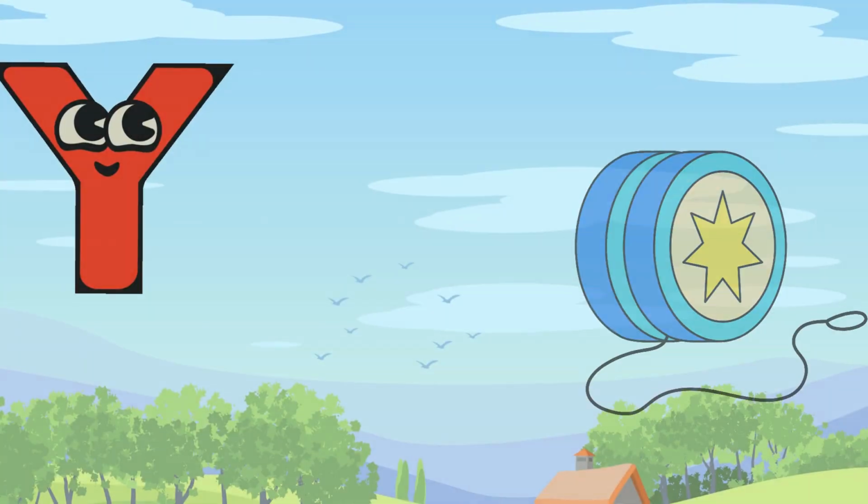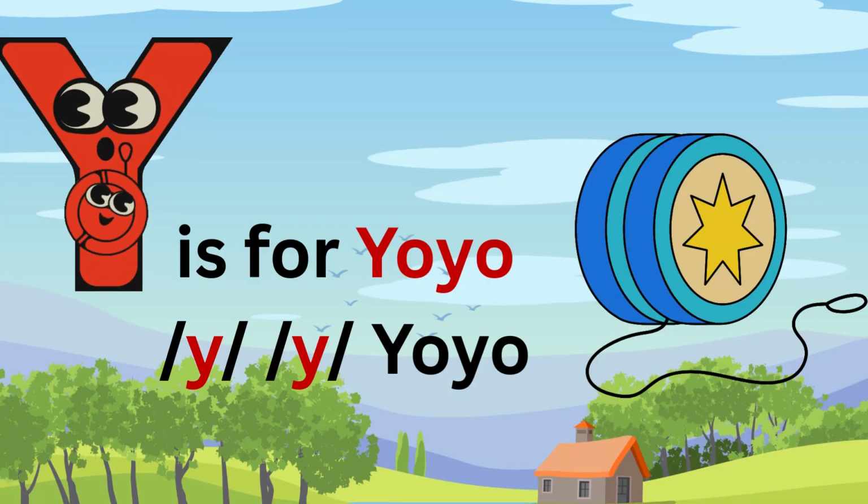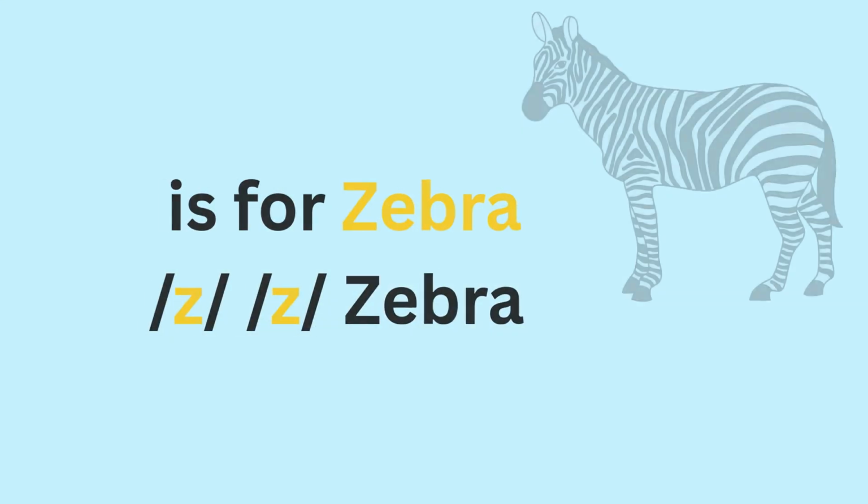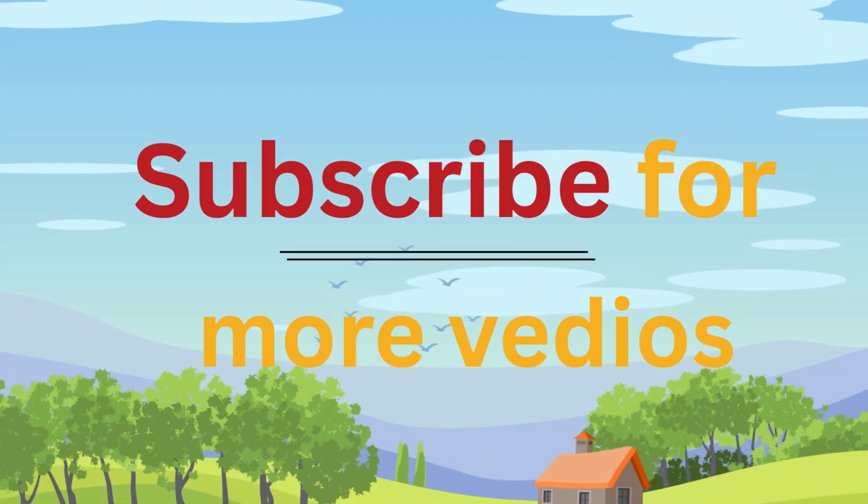Box. Y is for yo-yo. Yo-yo. Z is for zebra. Zebra. Now I know my letter sounds. Next time, won't you sing along?